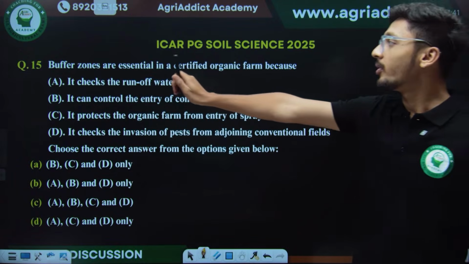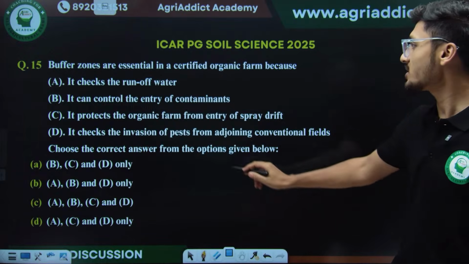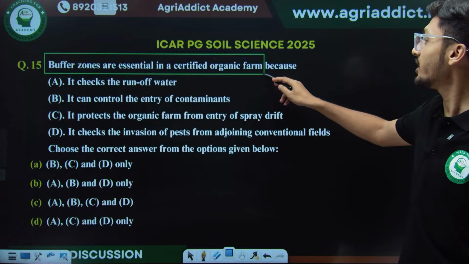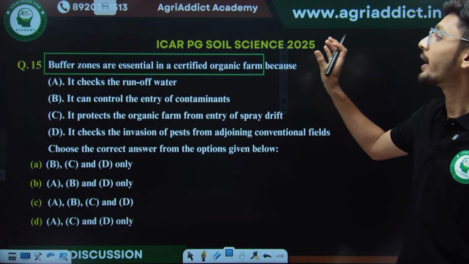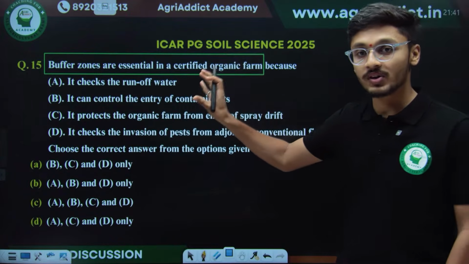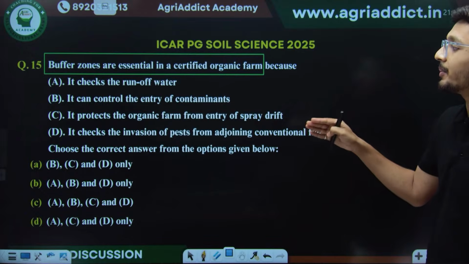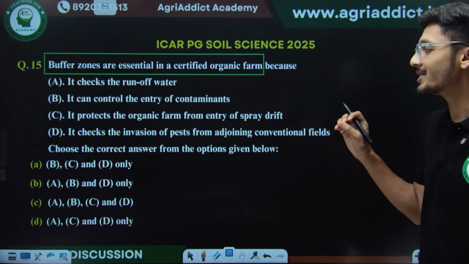It is asking about buffer zones are essential in certified organic farm. See, question is about buffer zones are essential in certified organic farm because बता दूं कि organic farming में एक major important component है buffer zone. So why are these buffer zones important? इसके बारे में कुछ statements दी गई है and among these statements we have to identify which of the following statements are correct.